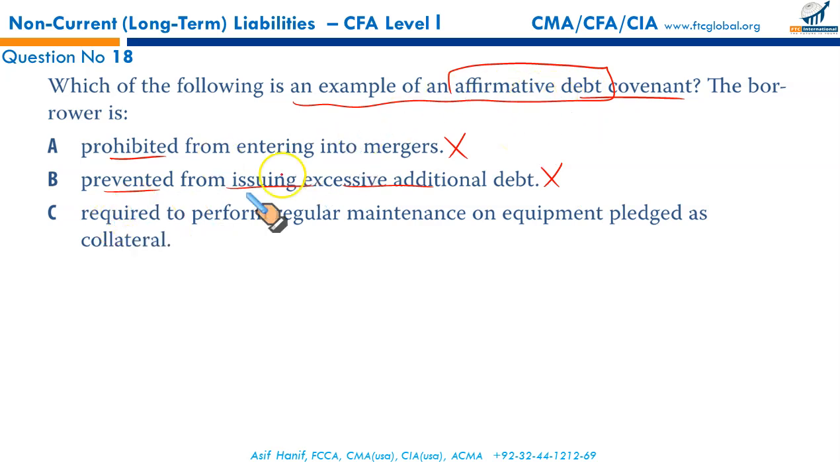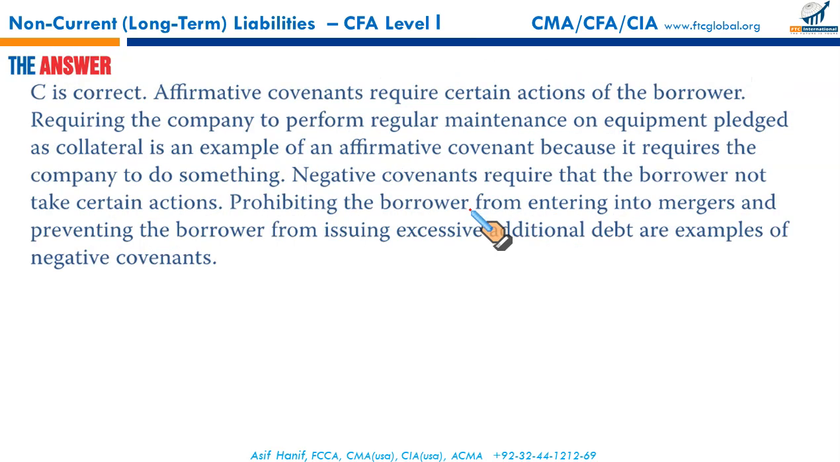So the affirmative debt covenant is being required to perform regular maintenance on equipment pledged as collateral. We have issued bonds against property, plant and equipment. So under the affirmative debt covenant, we are required to maintain the plant and equipment in good order. So that makes C the correct option.